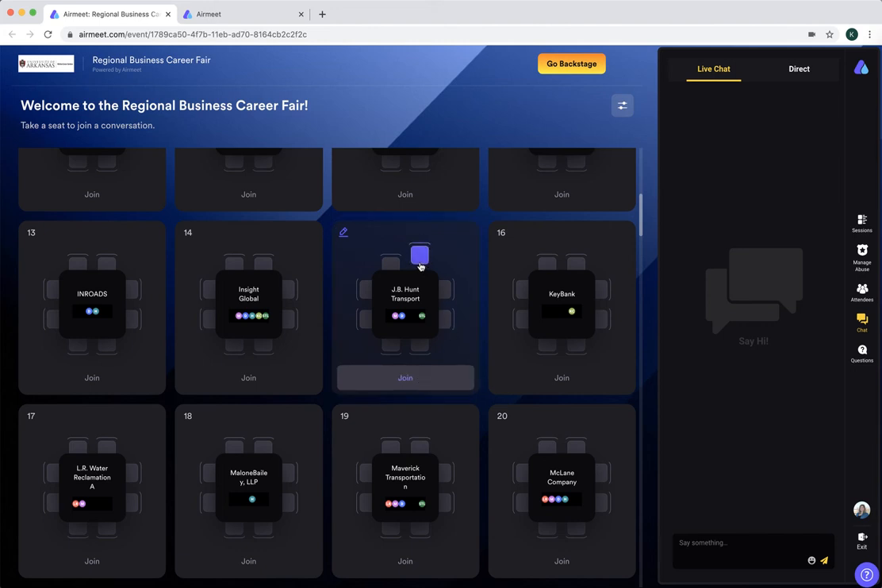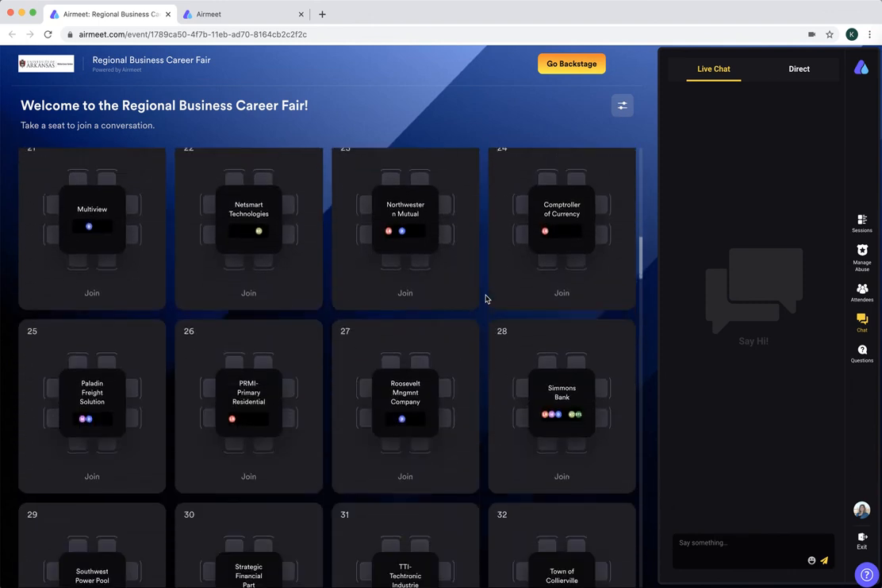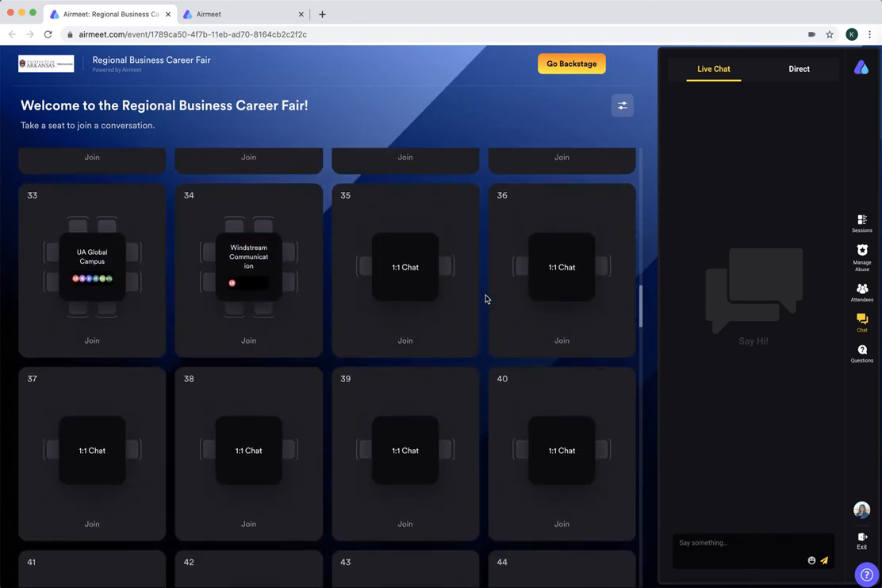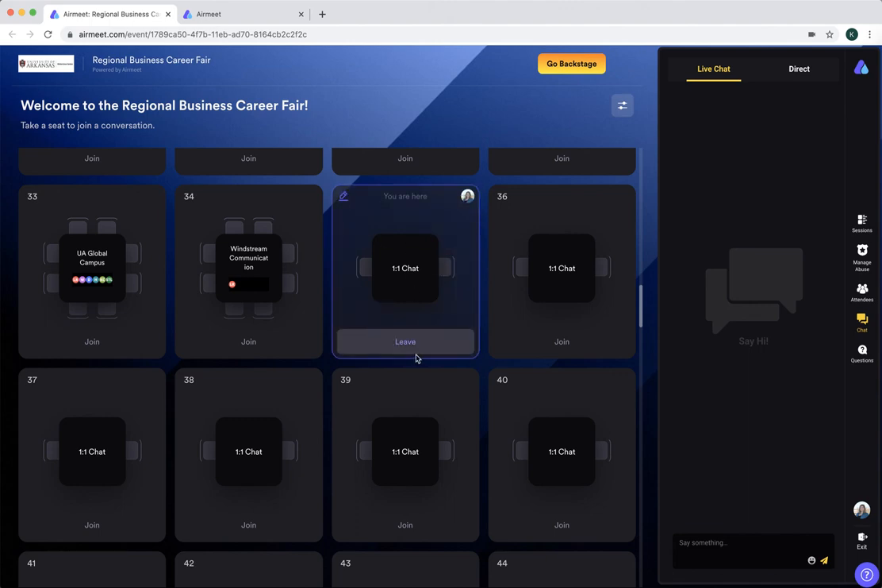If you're joining your table and you would like to carry on a one-on-one conversation with a student, you can invite them to join you at a one-on-one chat table. Say you already have 7 students at your table and another representative has joined, you can say, "Hi, would you please join our representative at one-on-one chat table number 35." Click here, and that student will be able to join you easily.